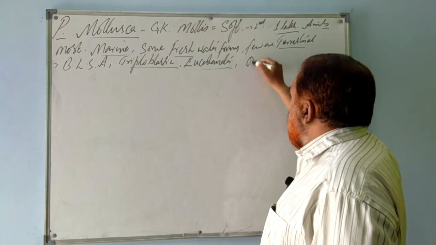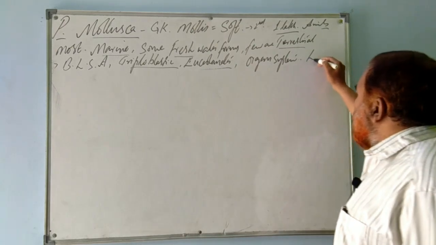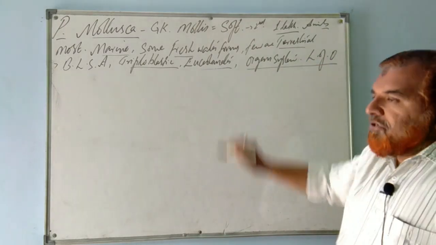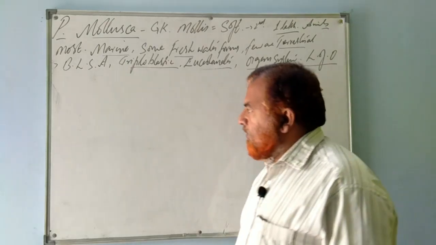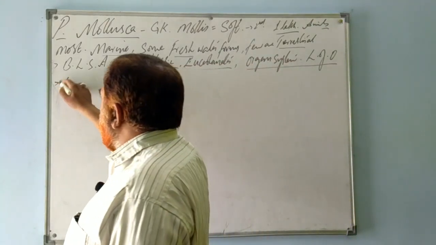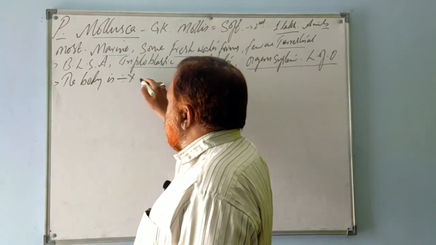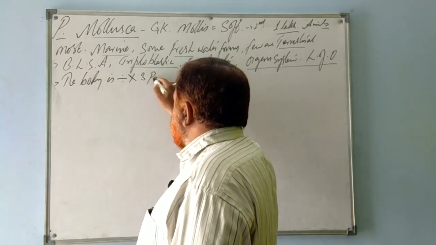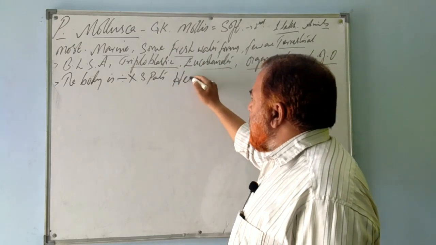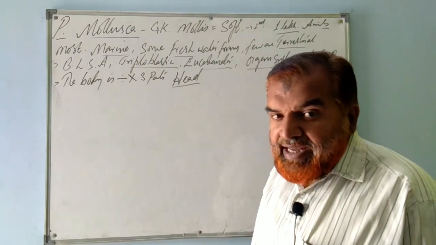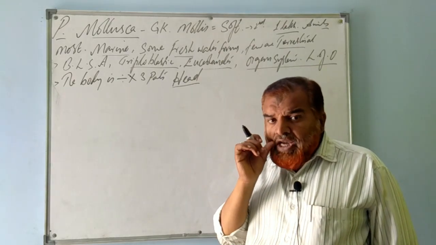Then they show an organ system level of organization. What do you mean by that? They have different organs for specific functions. Then the body is divided into 3 parts. One is the head, which has sense organs called antennae.